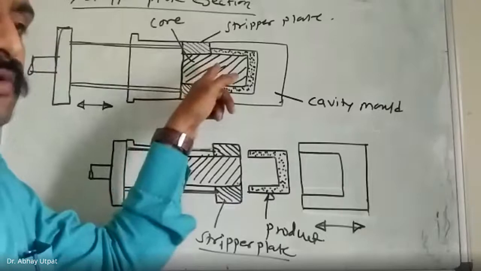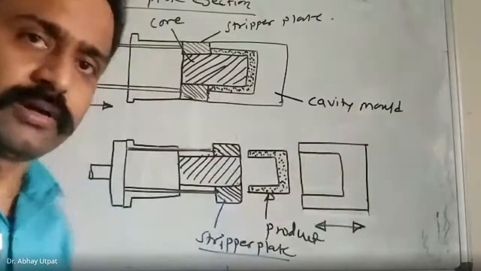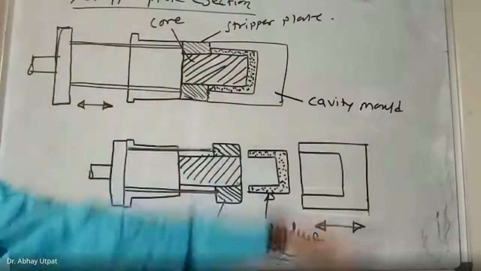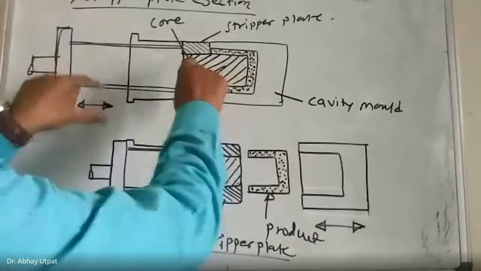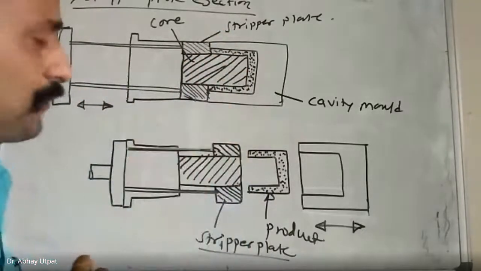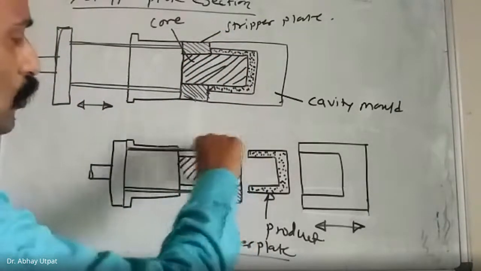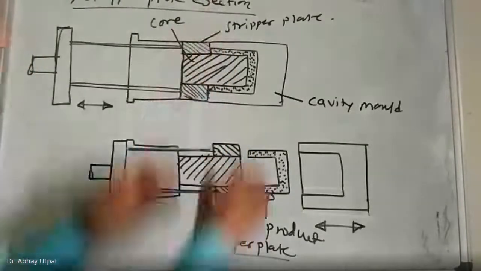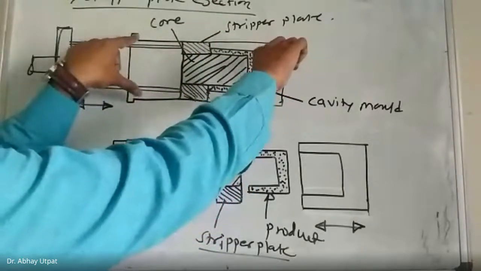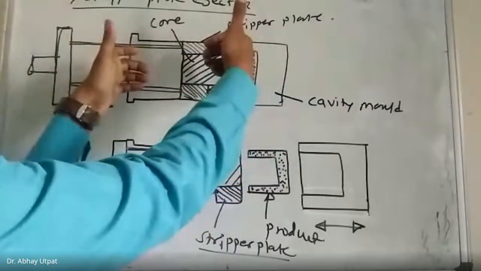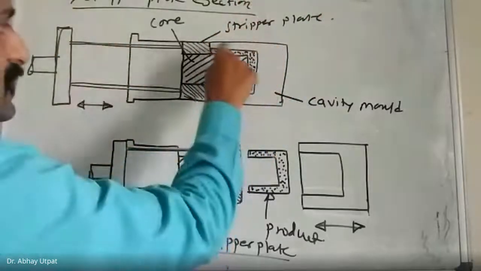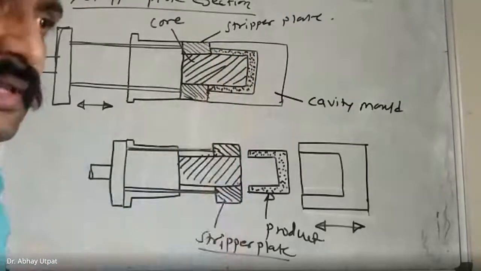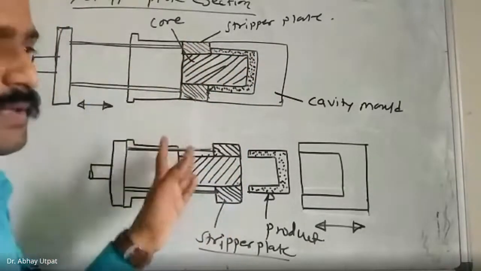This hashed part I have shown, that is the core area where you don't want your plastic material to go. So left hand side is the core plate, male plate, and right hand side is the cavity plate, female plate. And then one stripper plate is attached here. That stripper plate moves over the core plate, core part. Initially it is at the back side. When the core plate and cavity plate are in clamping position, there is a gap here. The dotted part which I have shown, that is your plastic component.